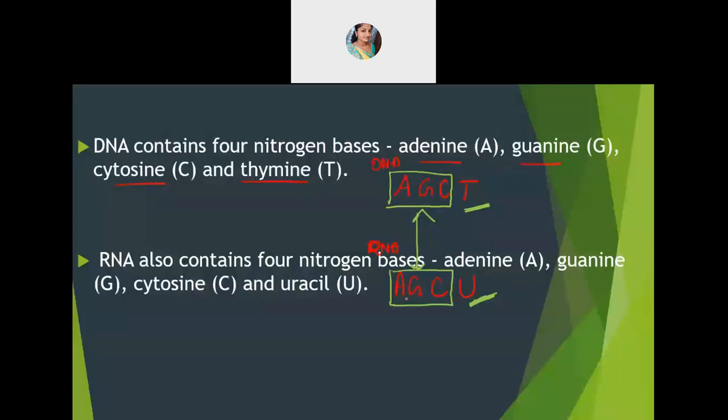Only the nitrogenous base which is different in both cases is the last one. Thymine is there in DNA and uracil is there in RNA. So if they ask you which base is not there in RNA, it is thymine. Which base is not there in DNA, it is uracil. Which are the nitrogenous bases which are similar in both of them? It should be adenine, guanine and cytosine.